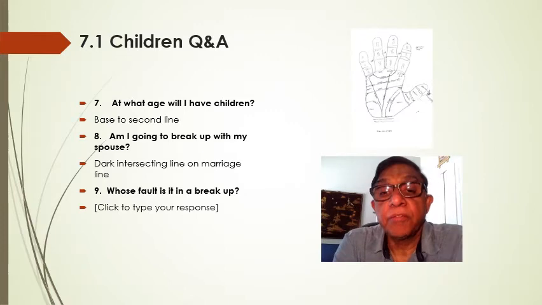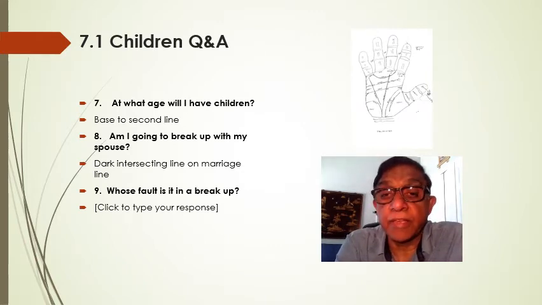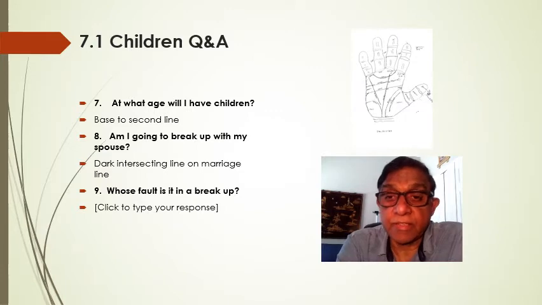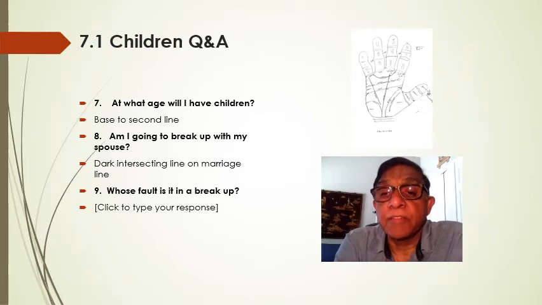Continuing with the questions, at what age will I have children? The children are the lines just below the marriage line. From the base of the finger you calculate the number of years for the first child, and then the next smaller lines for the next children. Those are the ages at which they will come.